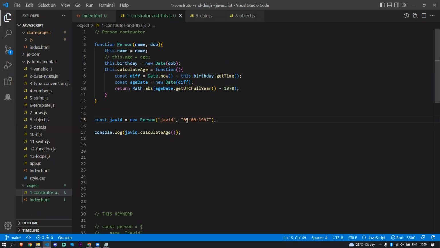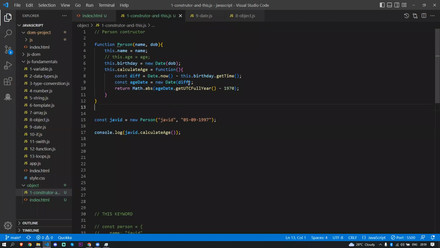Okay. So if I save this, what I'm going to get is a calculated age. Basically we pass the date of birth to the new Date here as a parameter. So this one now here, remember that. This is how we structure that now. So we pass that variable here. Now this calculateAge takes the difference from Date.now minus that date's birthday getTime. Then const age is taking a new Date and the difference. I'm passing the difference here to the new Date.